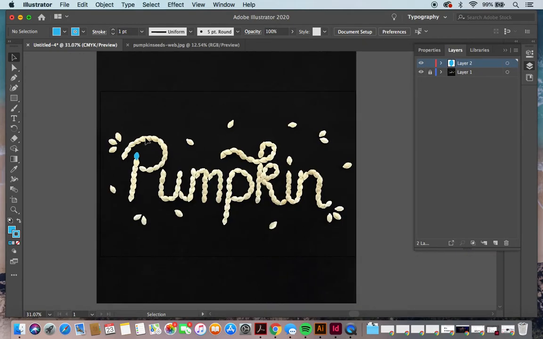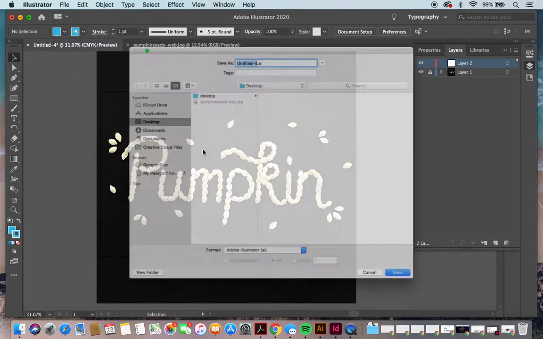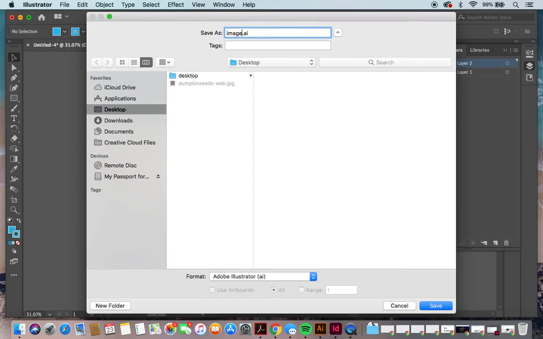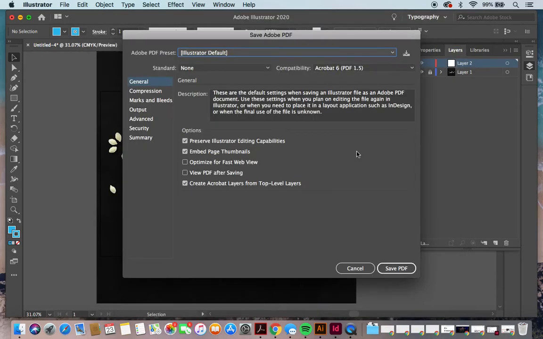When you are saving your files, you want to make sure that you have your image saved separately from your tracing. So say that you want to save your whole image without your tracing, what you can do is make sure this layer is locked and then delete anything that's on this page. Go up to File, Save As, and you could say Image, and go to Save as PDF. Click Save. Make sure your marks are turned off for this.